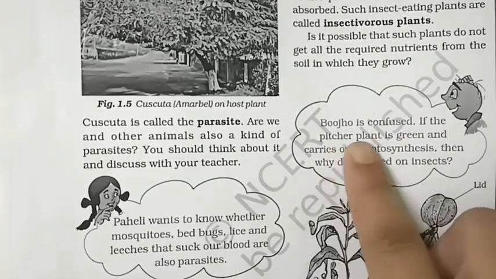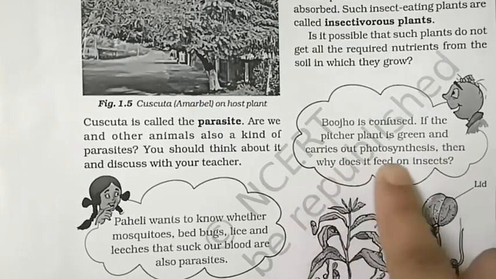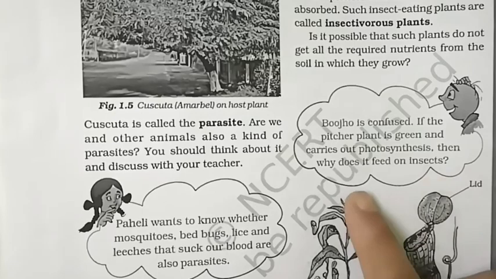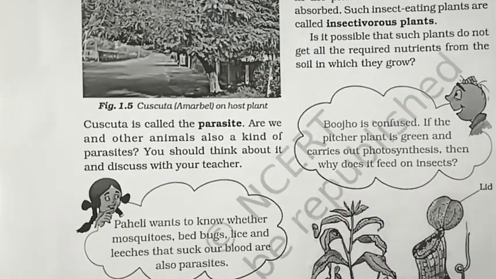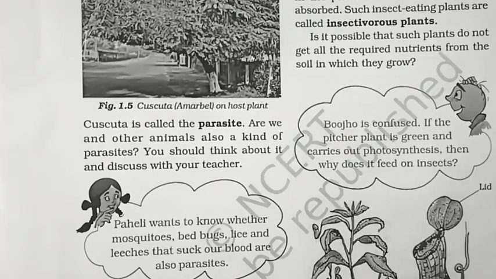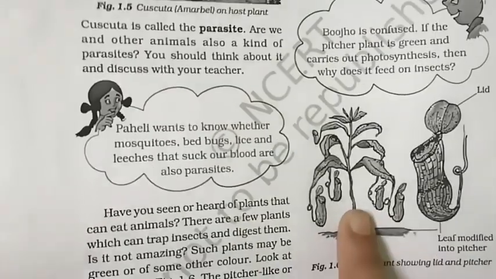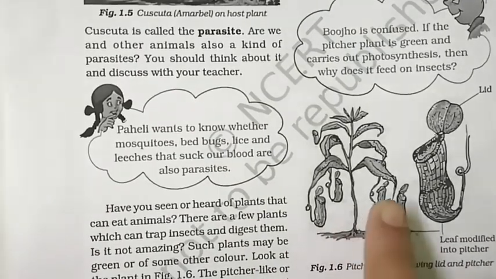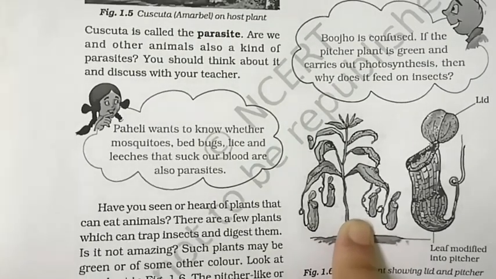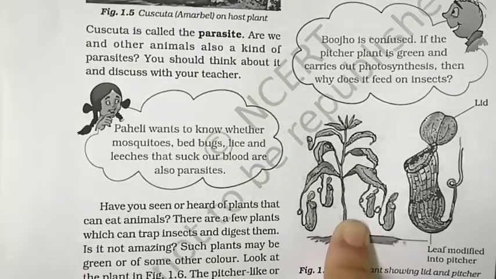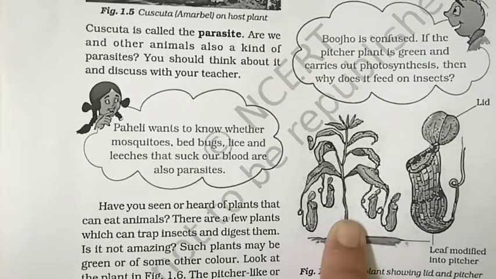Let's see. Buzo is confused. If the pitcher plant is green and carries out photosynthesis, then why does it feed on insects? Let's see why it takes insects. It is green and also it has chlorophyll. Yes, of course it is green and it has chlorophyll, and it also completes the process of photosynthesis, but still it needs other nutrients also to grow properly.